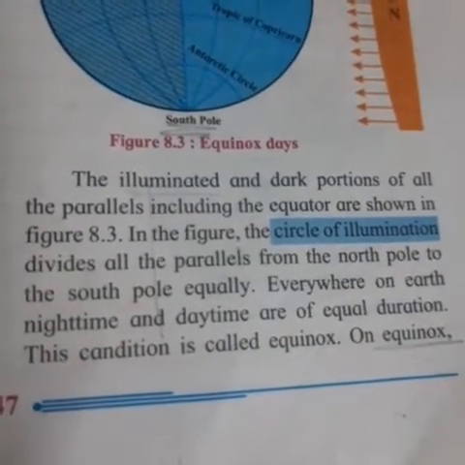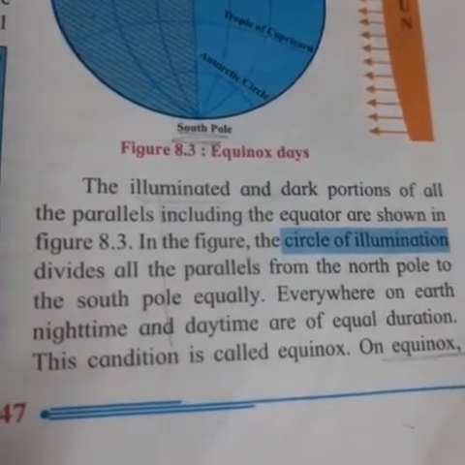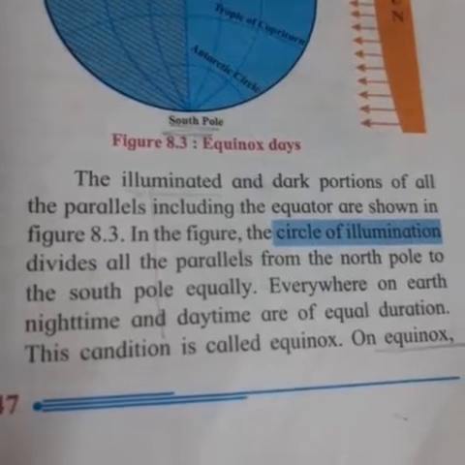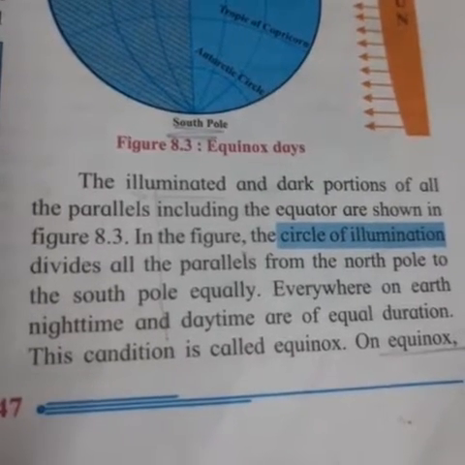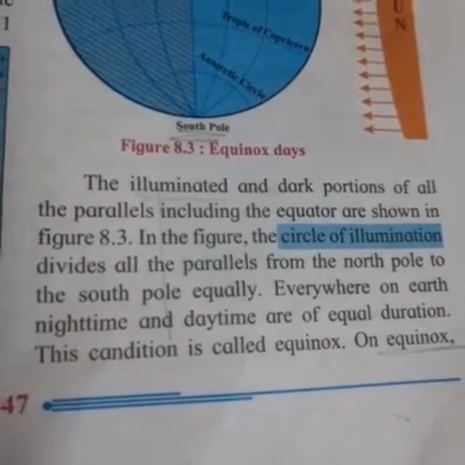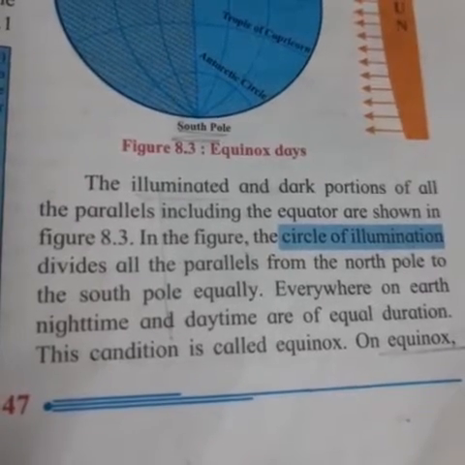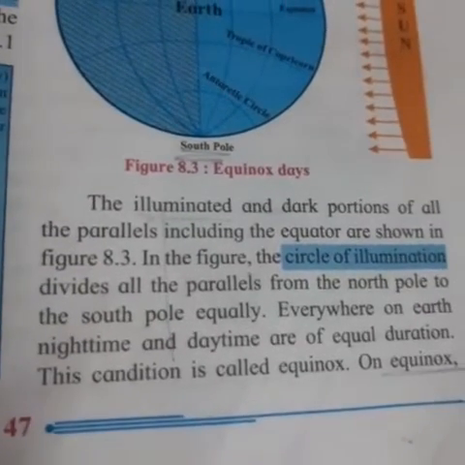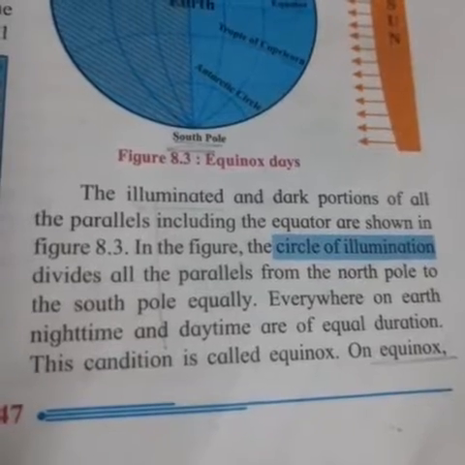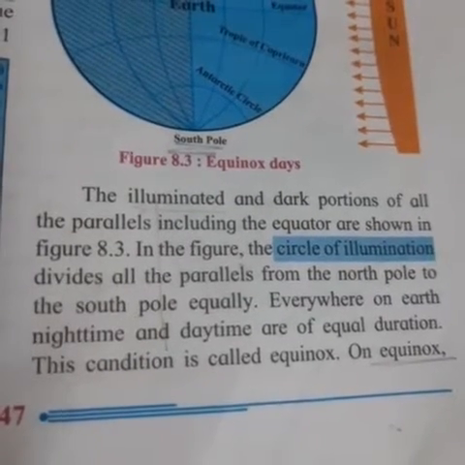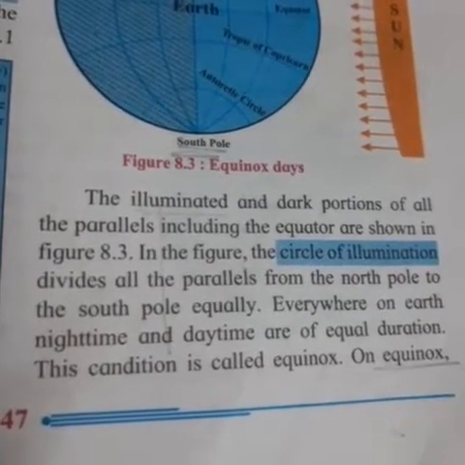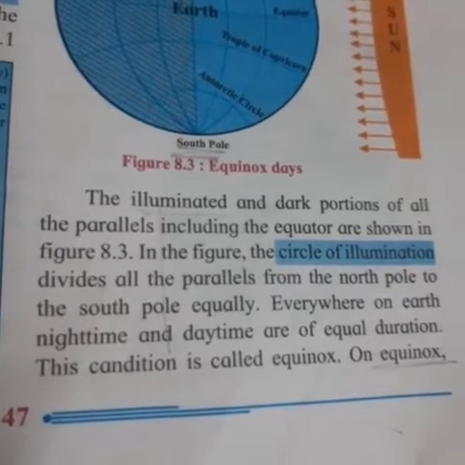The illuminated and dark portion of all the parallels including the equator are shown in the figure 8.3. In the figure, the circle of illumination divides all the parallels from the North Pole to the South Pole equally. Everywhere on the earth, night time and the daytime are of equal duration.